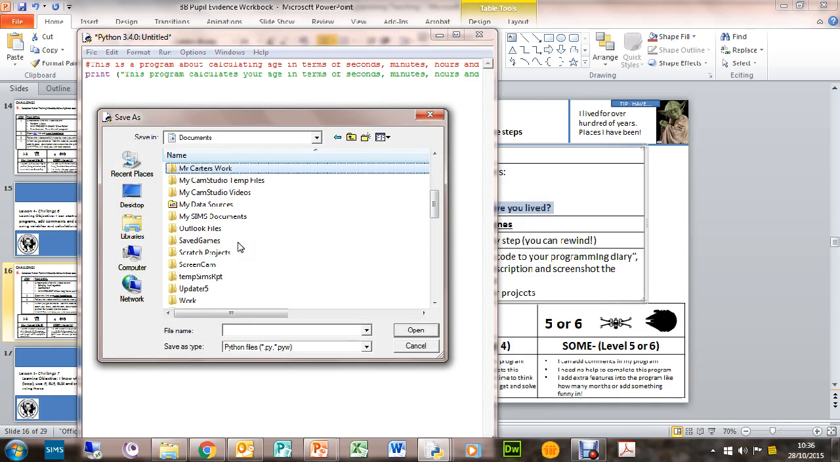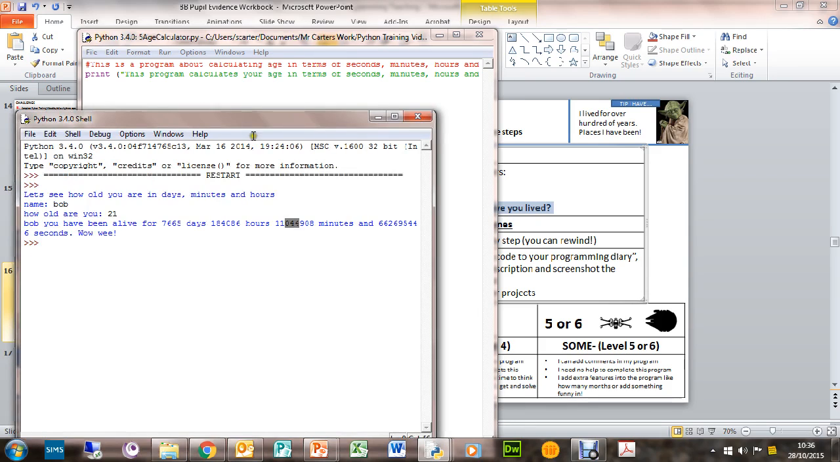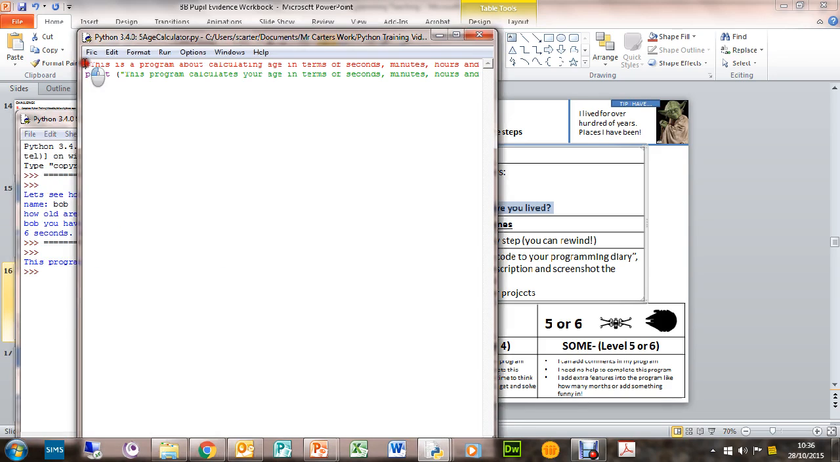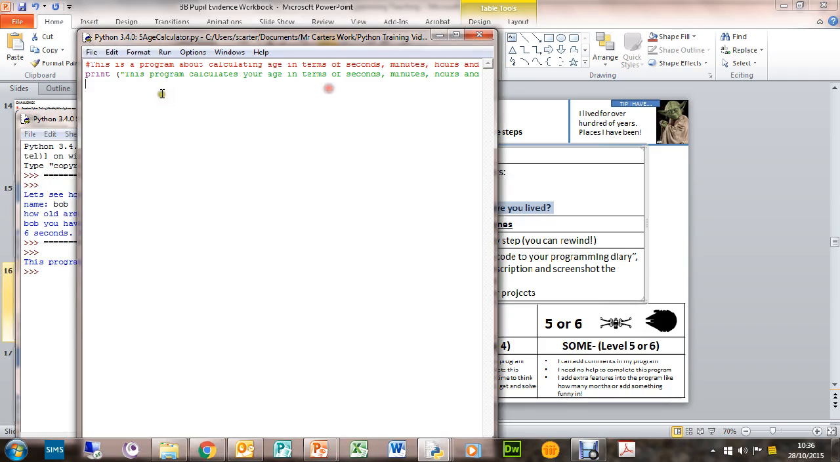So let's save that in our special place. We'll call it the age calculator, Calculator.py. Okay, so this program calculates your age. You notice that the comment's not there. Okay, there we go. That's fine.